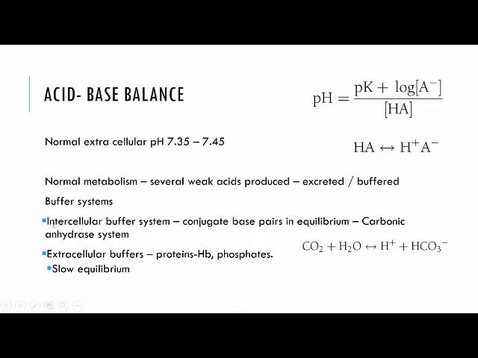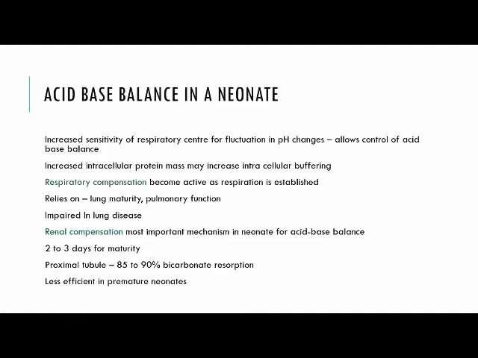The buffer systems that are present are either intracellular or extracellular. They include conjugate base pairs in equilibrium, and the most important of these is the carbonic anhydrase system, where this is the equilibrium that exists. Depending on the intravascular pH, the equilibrium shifts either to the left or right for fluctuations in pH, and this allows for control of acid-base balance. Also, increased intracellular protein mass may increase the intracellular buffering.